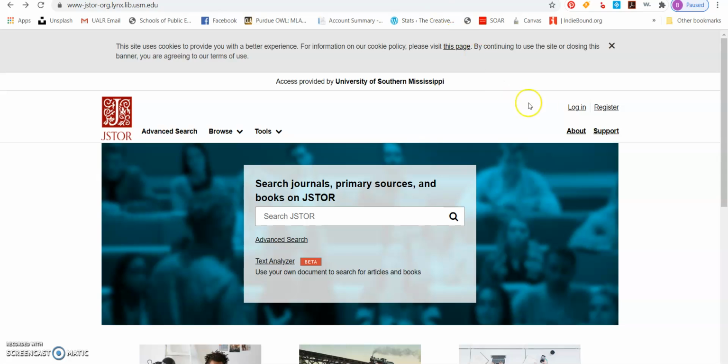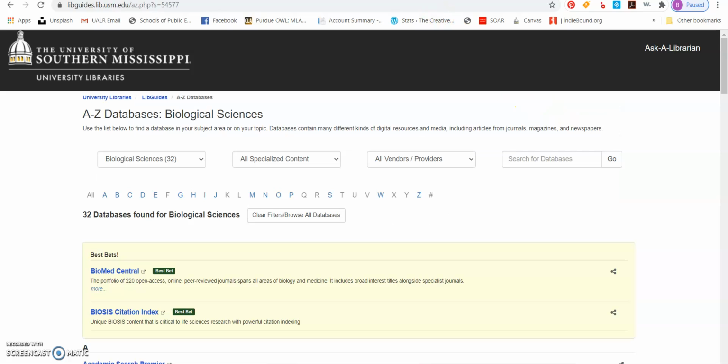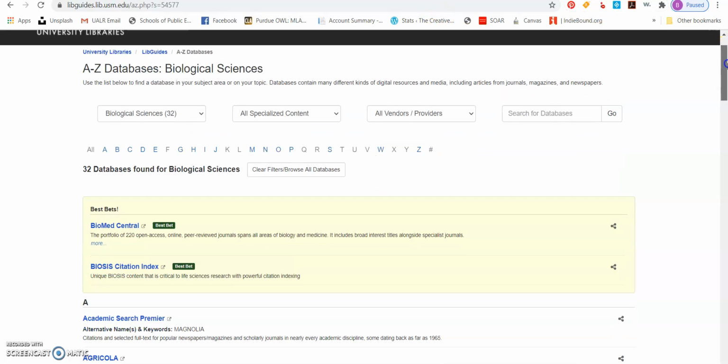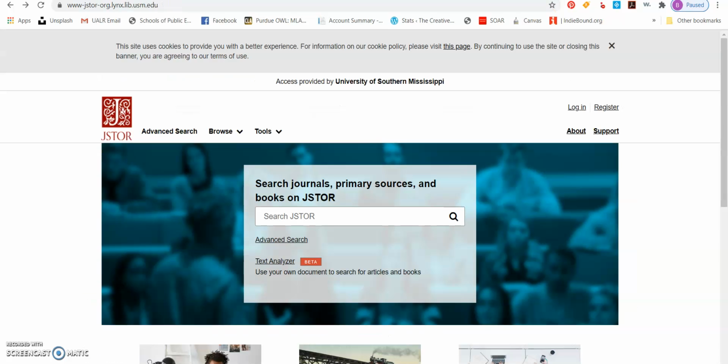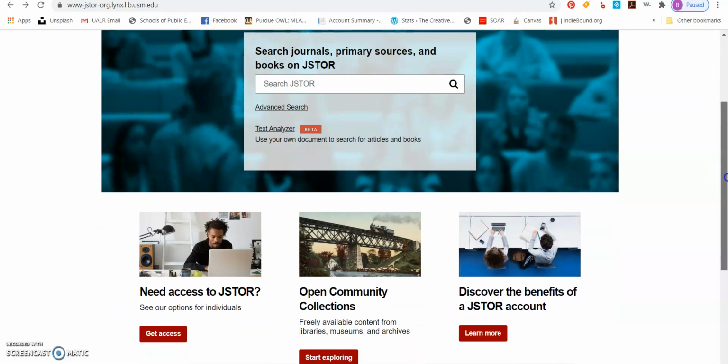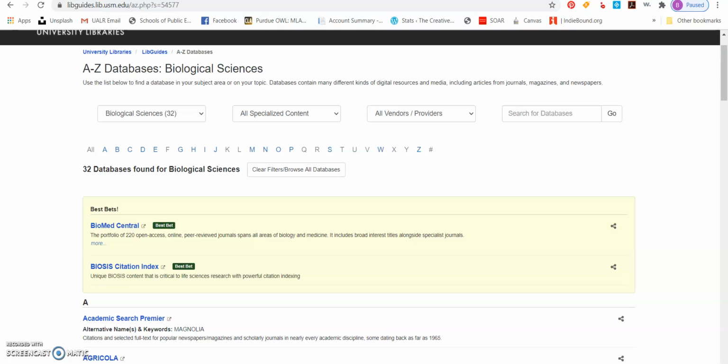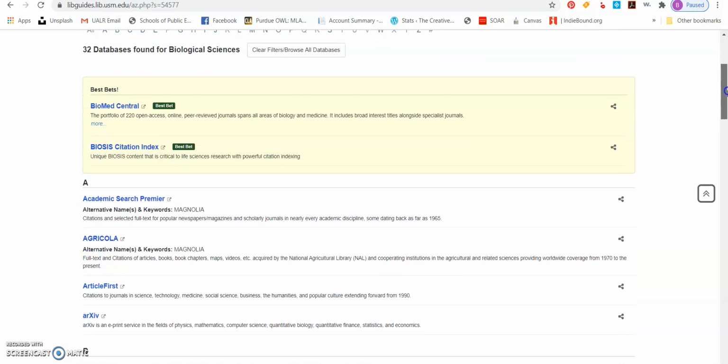Make sure that you're fully logged in when you look at these journal articles, because they may not let you open them. If they do not let you open these databases, that means that you are not logged in somehow, because you should have access to everything in the database at the library, every single thing, okay?